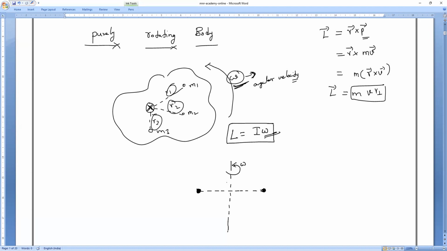Across this, a massless rod is connected to these two masses, and they both have the same mass. Now the angular momentum: this body will go in this direction, and these bodies will come in such a way. We have studied all that. Am I right? What is the answer for that? Anybody can tell? What is the angular momentum? L is equal to, we got the formula. I taught you two different ways. One is conceptually, another one is the normal way we have solved. So L is equal to I omega.